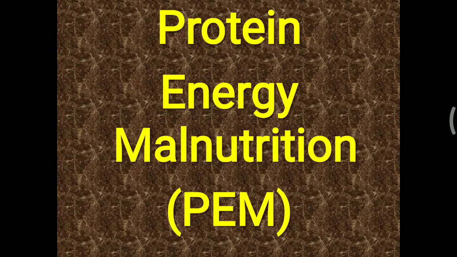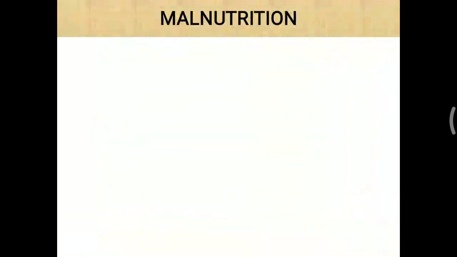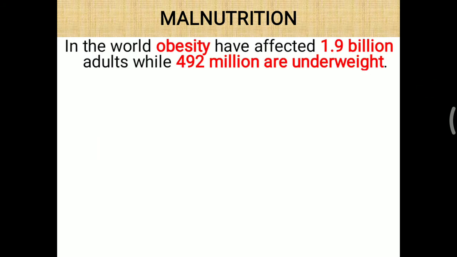Today's topic is protein energy malnutrition, otherwise called PEM. But before that, we will look at malnutrition. Malnutrition includes both overnutrition as well as undernutrition. In the world, obesity has affected 1.9 billion adults. That is one extreme, overnutrition, while 492 million are underweight. That is the other extreme of malnutrition. So on both sides of malnutrition, lots of people are affected.